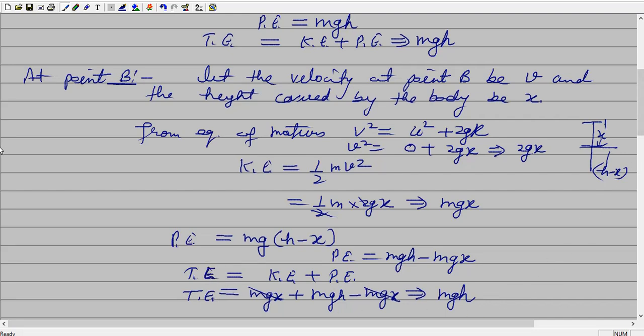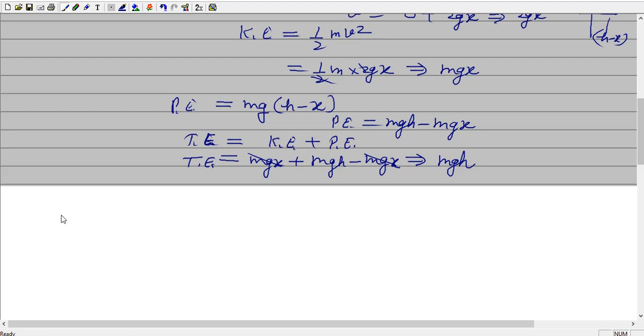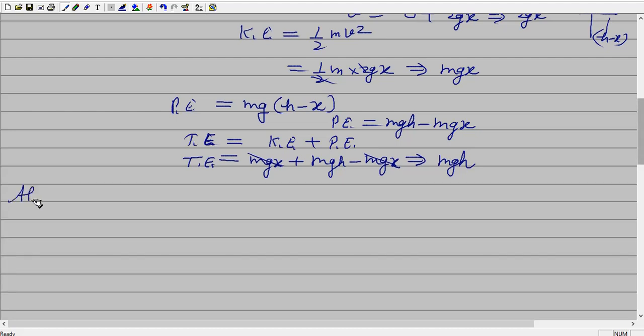Alright dear, and now come to point C. Now at point C, again we are calculating. Let the final velocity, when the ball impacts the earth, be, मैंने इसको बोला v dash.